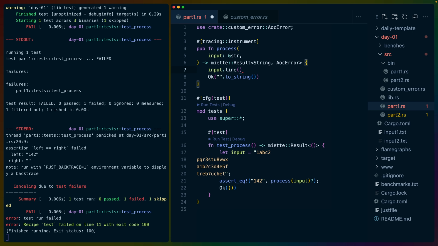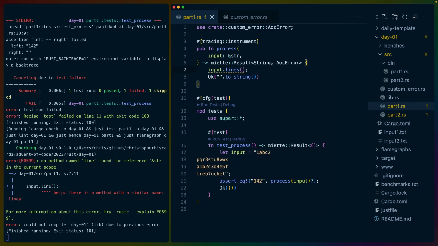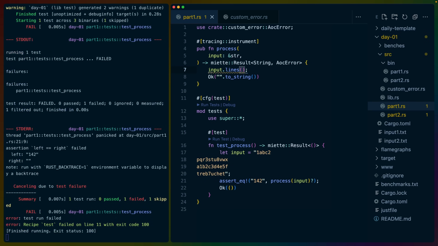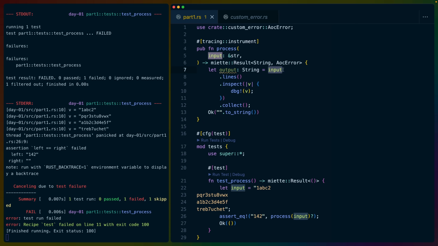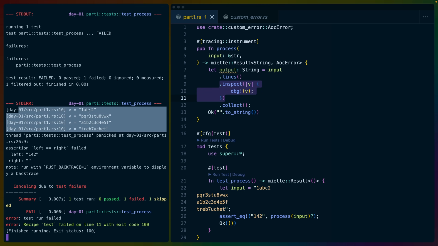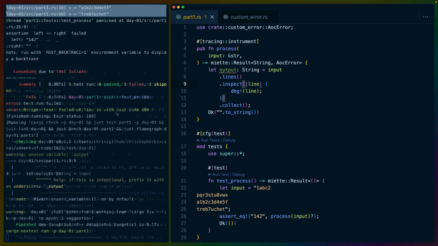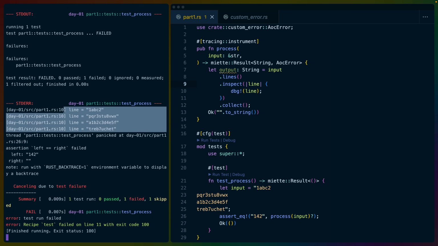And Rust has this great function called lines. Again, if I can type correctly. So we've got input.lines, and there's this wonderful function called inspect. So we can start out with input.lines, which will take this input and chop it up into each of the lines for us. We can see that that's true using .inspect on this iterator, which on the left here shows us the debug output. So we're doing dbg with the value of v, which I should probably name line, honestly. So we're debugging out each line, and on the left-hand side, we see each line getting debugged out.